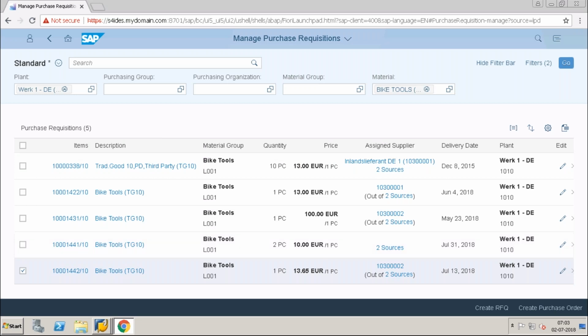So this is how you can create. Now using this, I can create a purchase requisition for quotation, a request for quotation, or I can create a purchase order. So let's say I will create a purchase order.